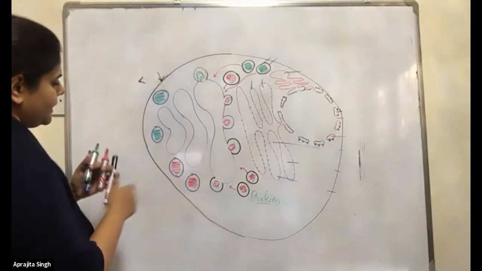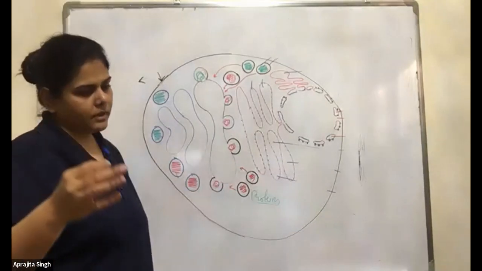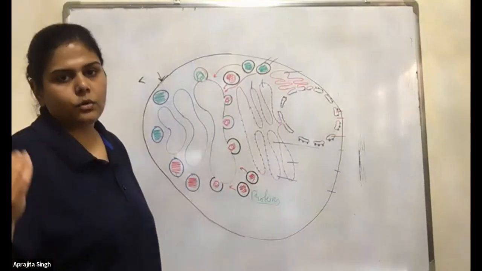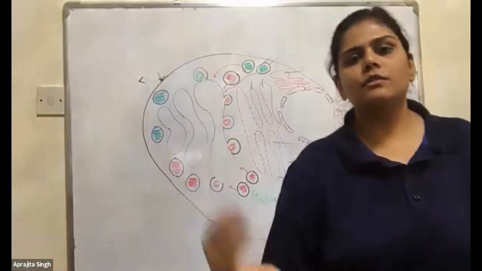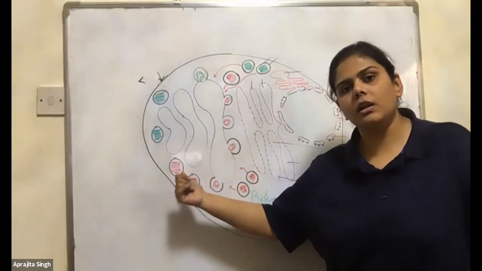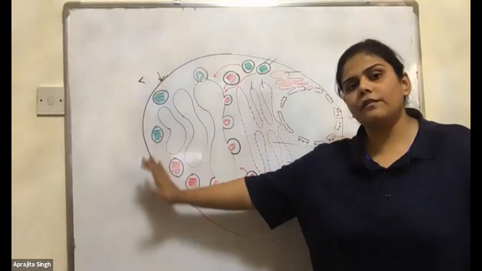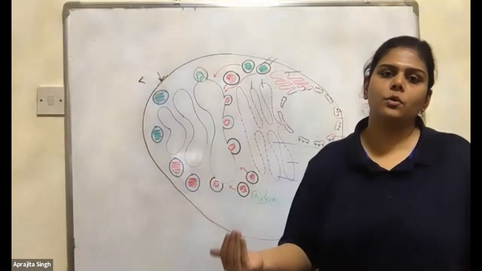They can add any group to them. If the cell requires a glycoprotein, then the protein formed by the ER, when it undergoes the Golgi, will be modified to form the glycoprotein.